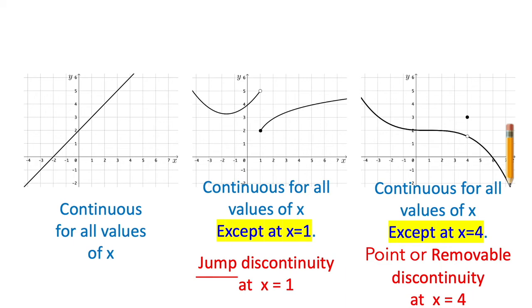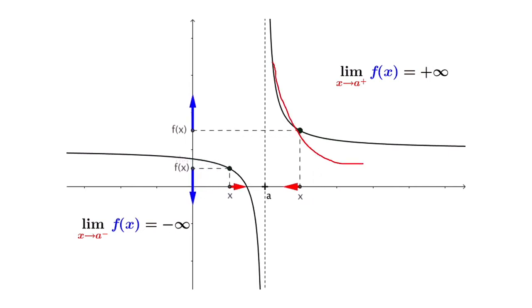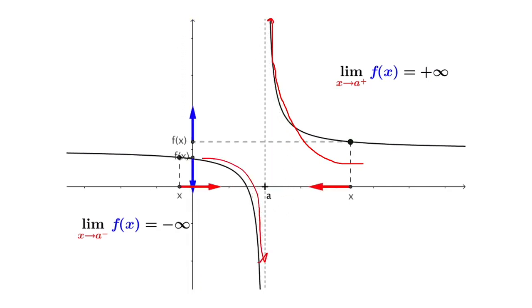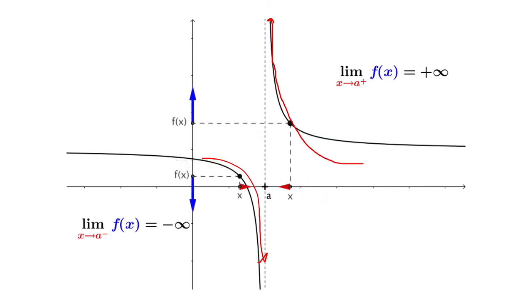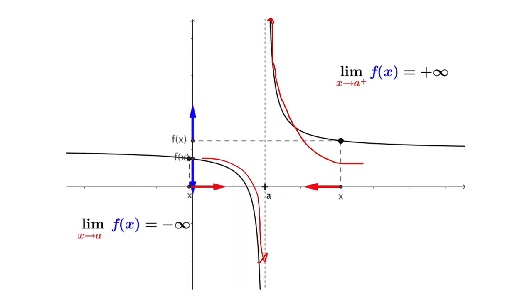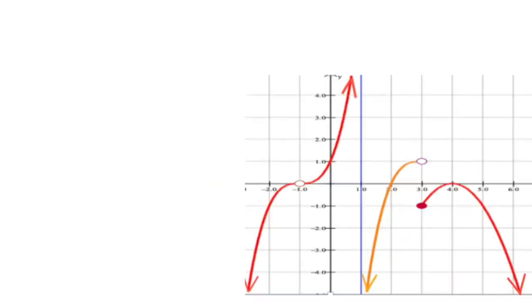Let us talk now about another case, when we have a graph and there is an infinite asymptote or infinite jump, where the graph goes to infinity from both sides or one side. This kind of discontinuity is called infinite discontinuity or asymptotic discontinuity, because if we move on one of the curves, we will go either up to infinity or down to minus infinity. We cannot go to the other side of the graph. So this is a point of discontinuity.